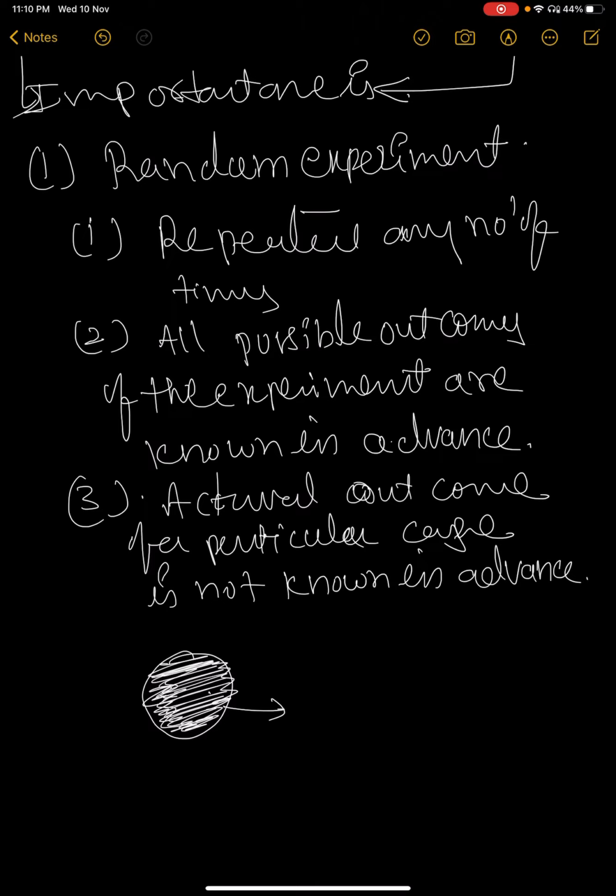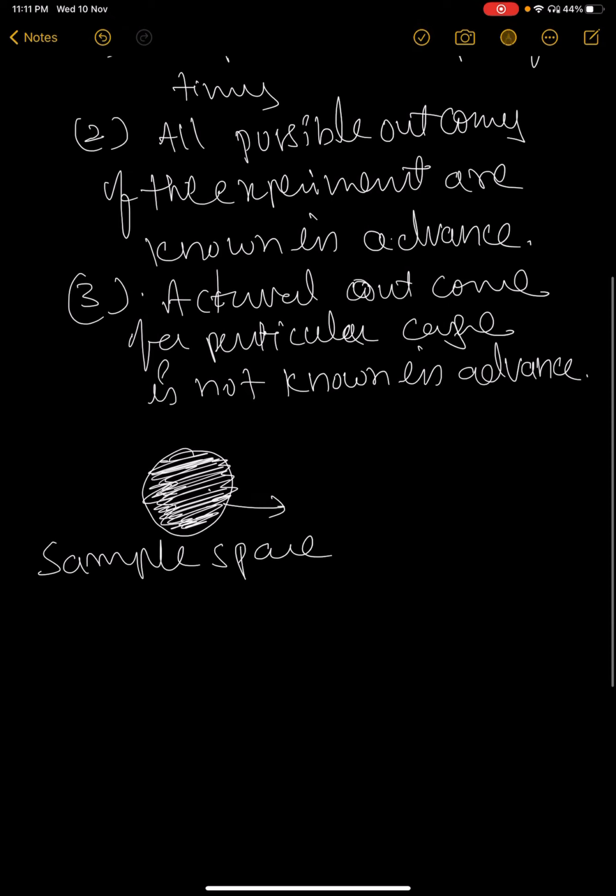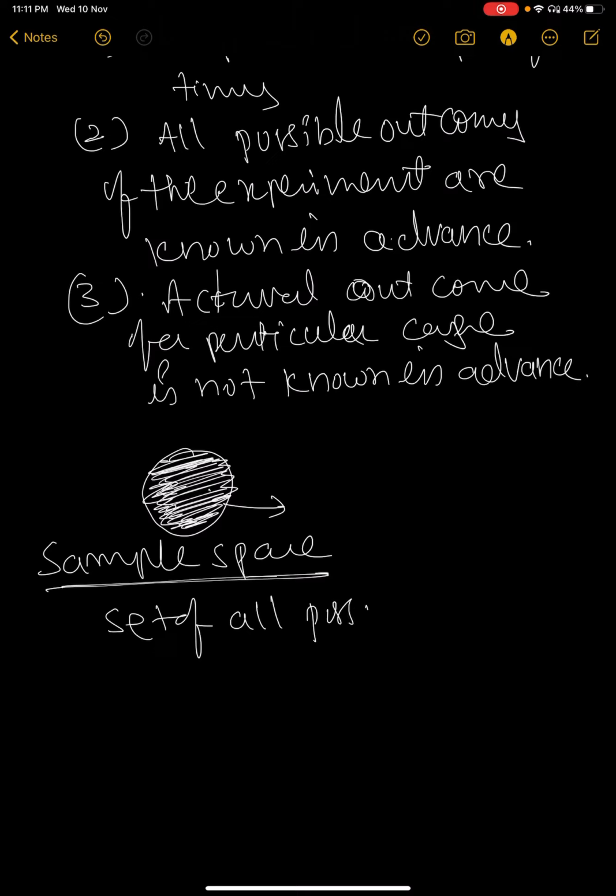Then all possible outcomes are called the sample space. Here another word is sample space. Sample space means the set of all possible outcomes, represented by S. In the case of tossing a coin, we have head and tail.